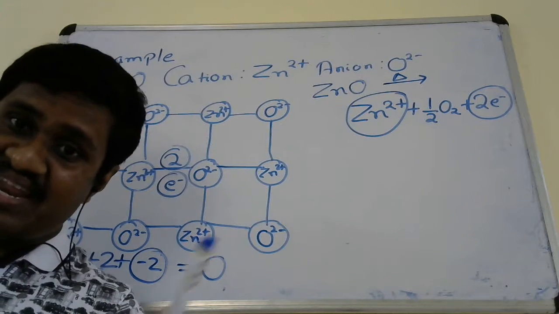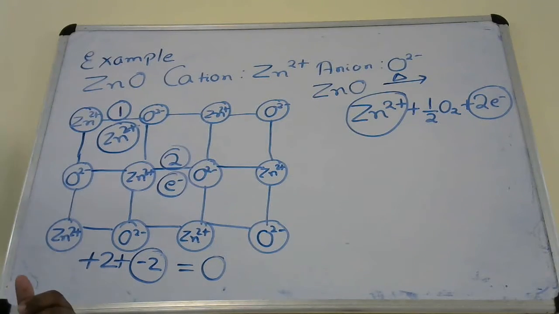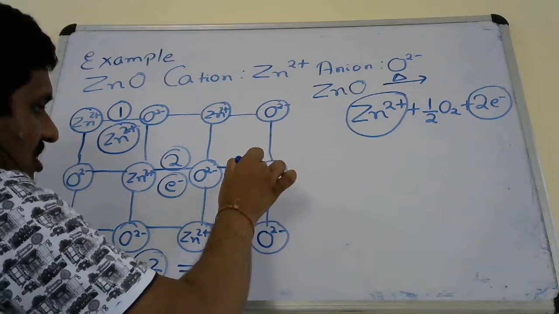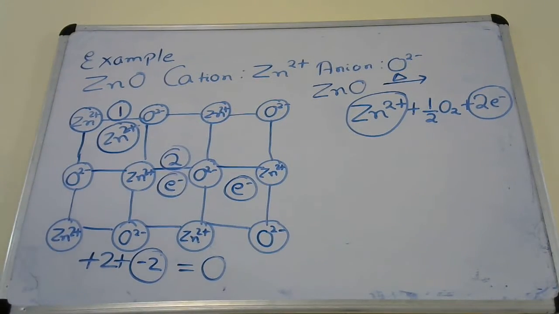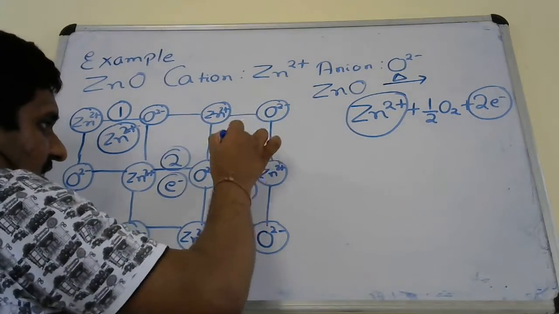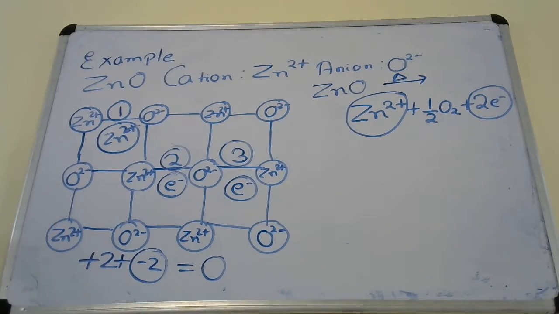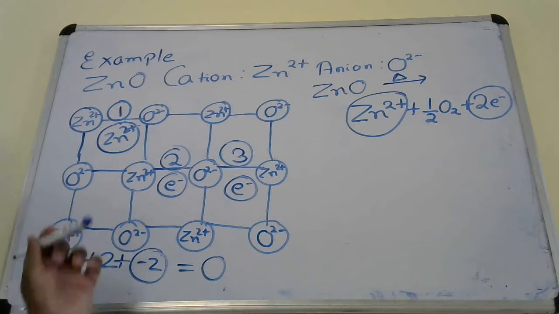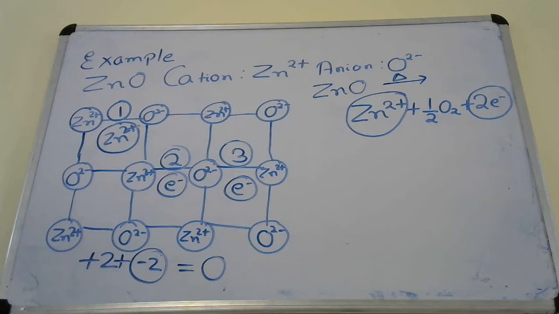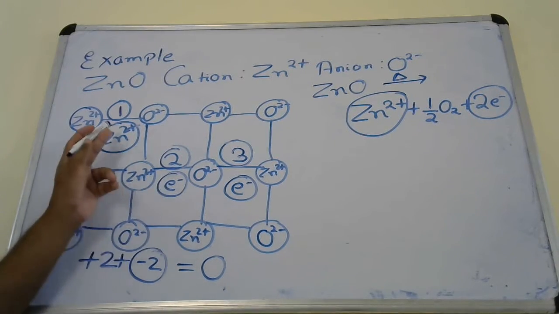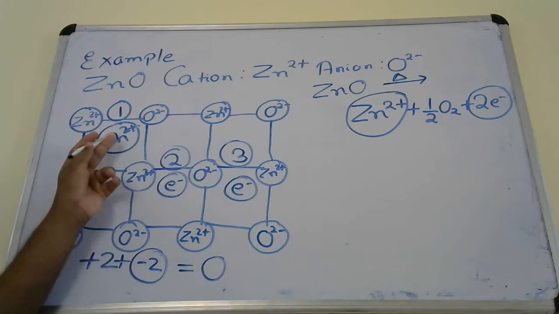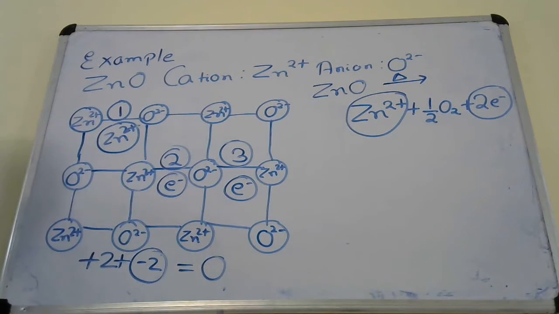So we have to put another electron in another neighboring interstitial position. Why? Because even after putting one electron in the nearest interstitial site, the solid did not become neutral.